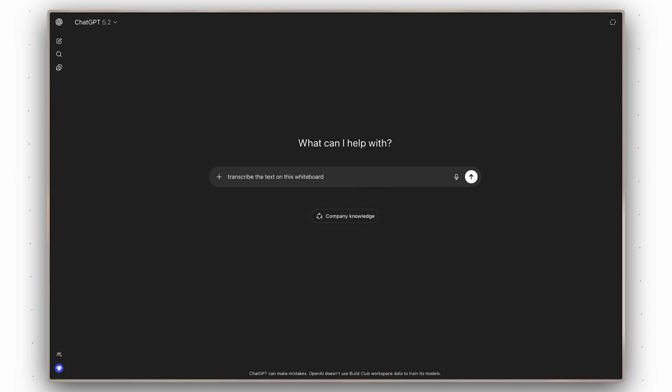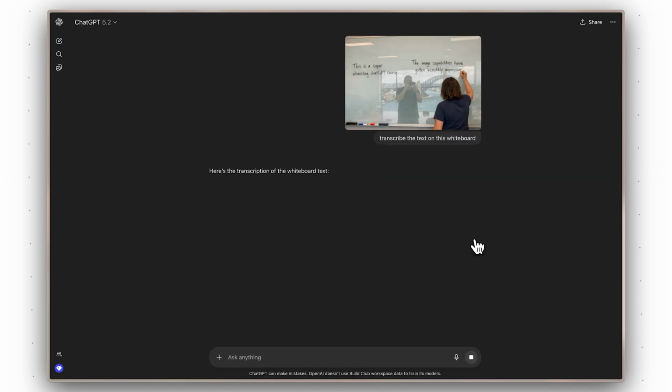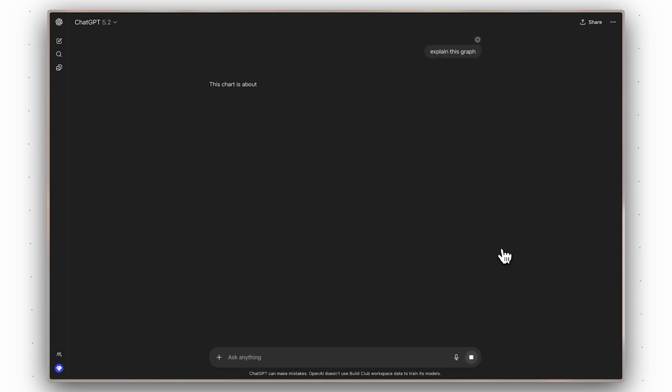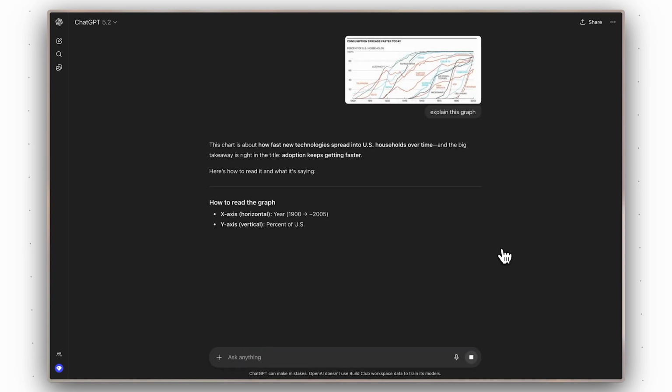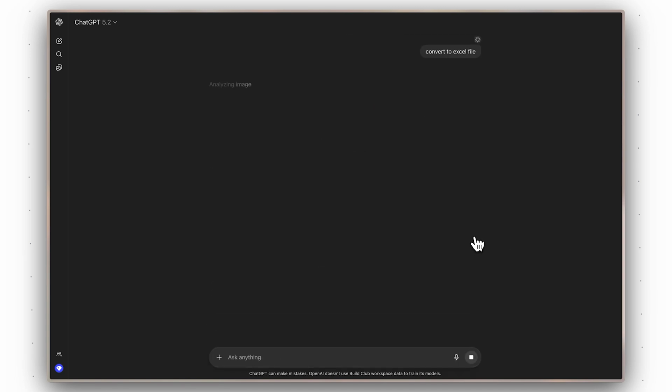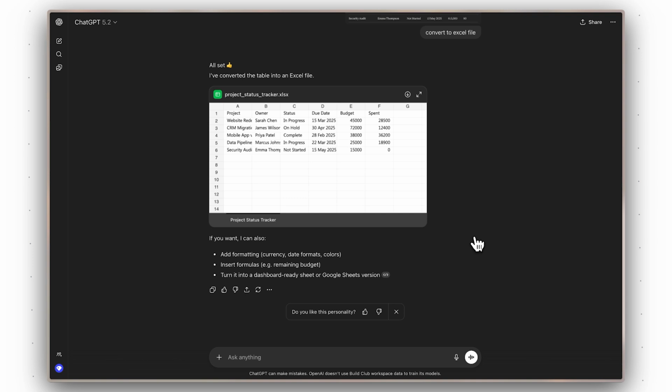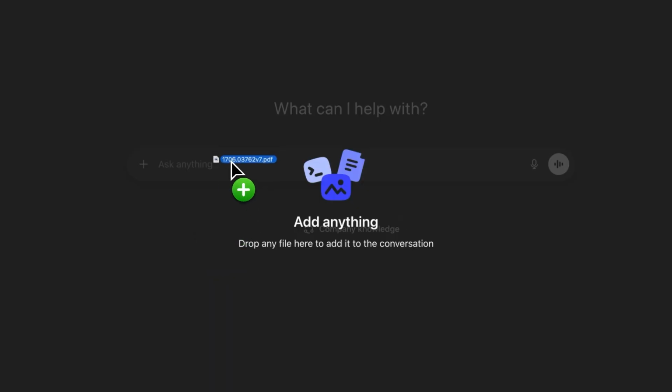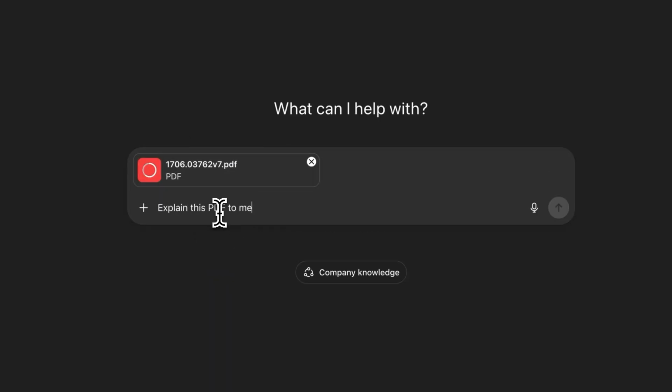For example, you could upload a photo of a whiteboard from a meeting, and it can transcribe the notes for you. Or you could show it a photo of a complicated chart and ask it to explain the trends. Or even give it a screenshot of a table and ask it to convert it into an Excel file. So if you have something visual, there's no need to describe it in text. Just directly upload it. ChatGPT can also read Word files, PDFs, presentations, and various other document types.